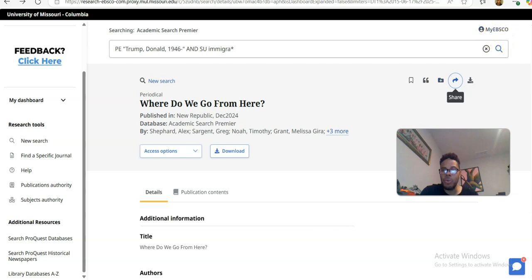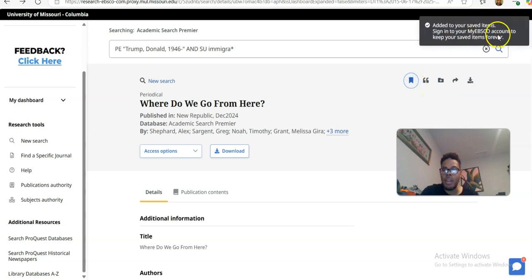If you create an EBSCO personalized account and log in, and that should be free, then you can add these to a particular project that you're doing if you have that project within your login. And then, of course, you can save, and this is how you would save. But you would have to, again, create a login and then log into My EBSCO in order to retrieve your saved items.